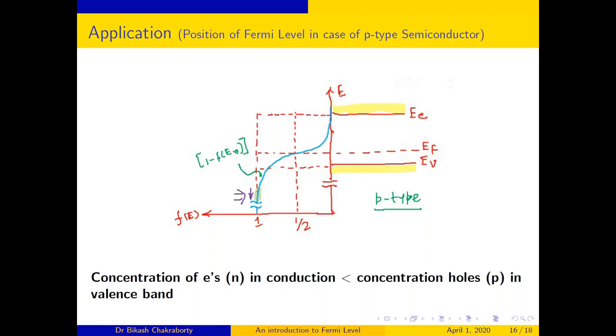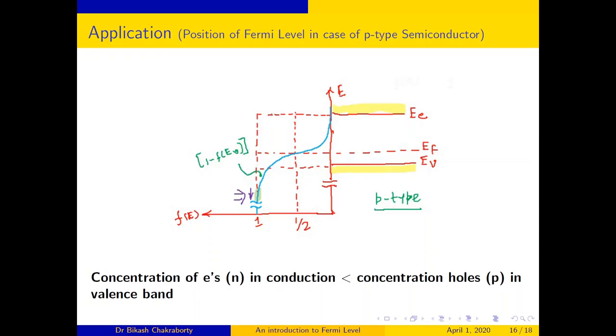So 1 minus f of EV is the probability of energy level EV which is not occupied by electron, that means occupied by hole. So it has a large value.